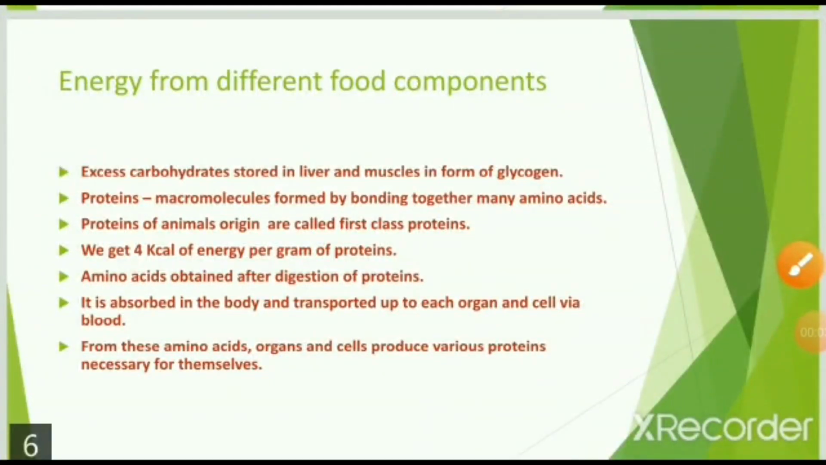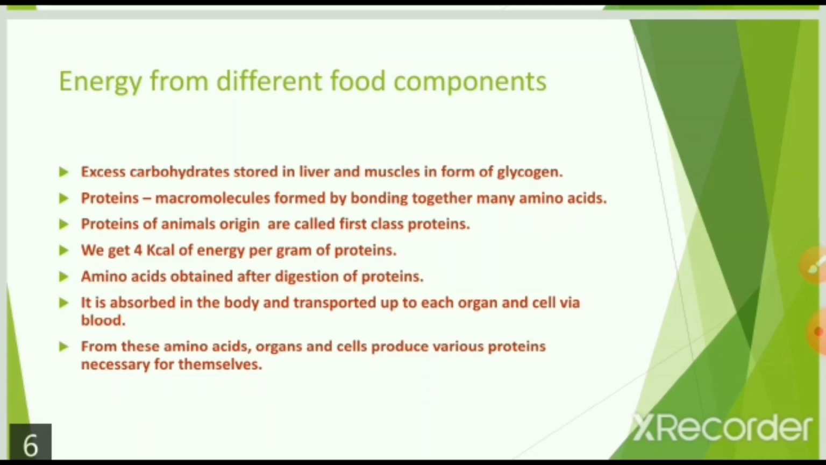Now, our topic is different food components. Excess of carbohydrates is stored in the liver and muscles in the form of glycogen. Proteins are macromolecules formed by bonding together many amino acids. Now, a macromolecule is a big molecule. Proteins of animal origin are called first class proteins. We get 4 kilocalories of energy per gram of protein.